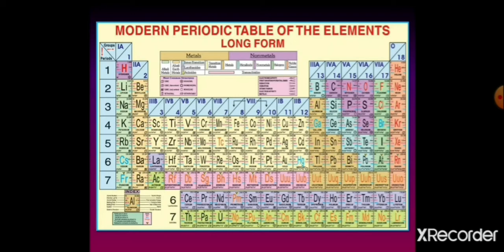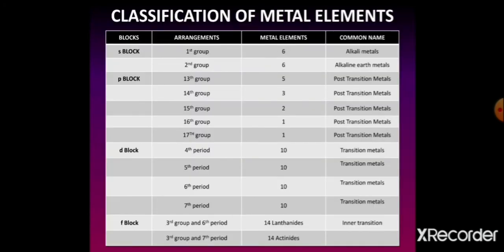Out of that, 92 are metal elements, 20 are non-metals and 6 are metalloids. Those show metallic as well as non-metallic properties. These elements are classified in the S, P, D and F blocks in the periodic table. In the modern periodic table, 92 metal elements are arranged in the S, P, D and F blocks. Out of that, 6 elements are placed in the S block.